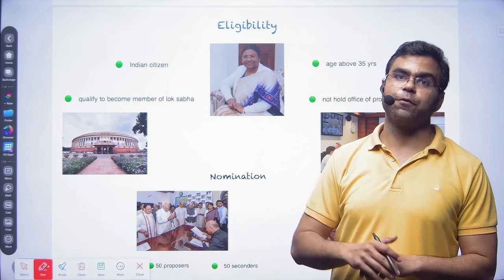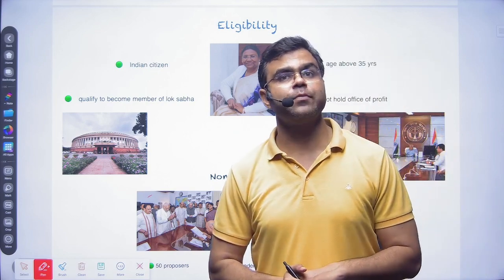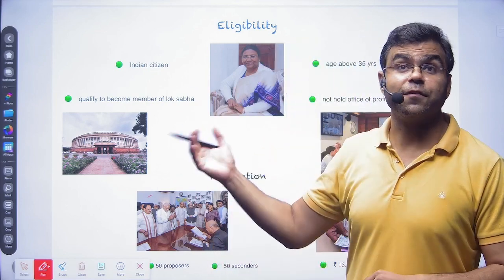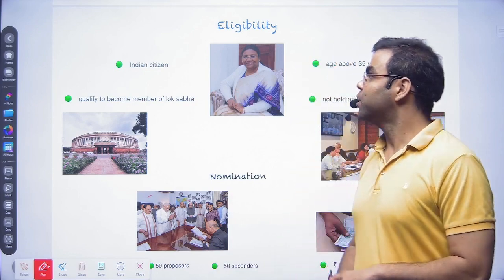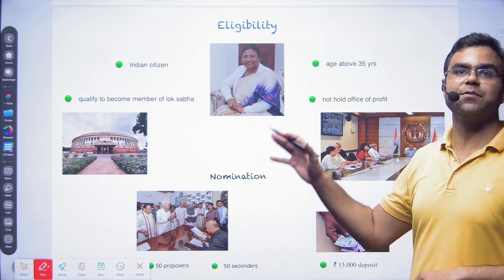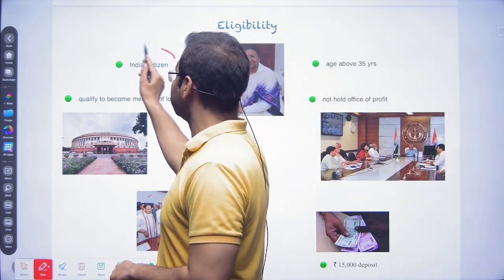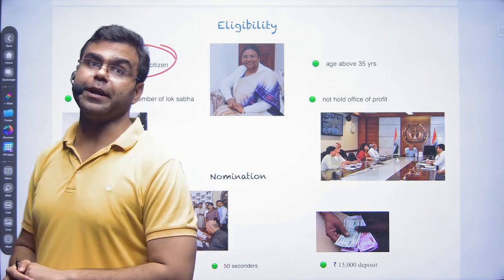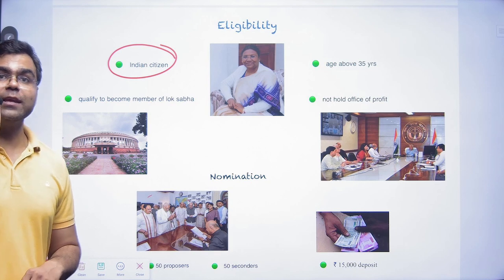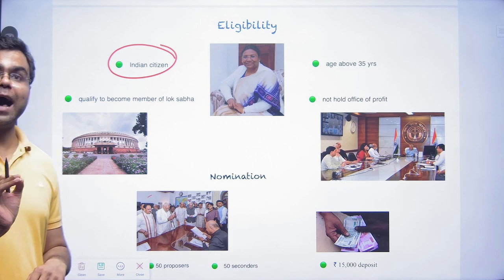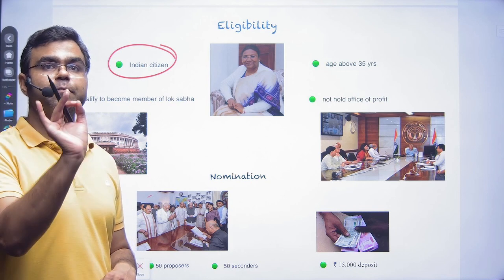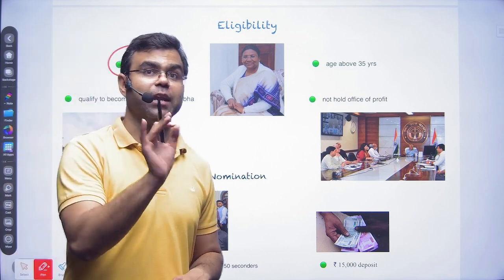And if you win, then definitely you will become the first person of this country. So what are the eligibilities set down in our constitution? The first thing is that you should be a citizen of India. Only citizens of India are allowed to contest the presidential election.